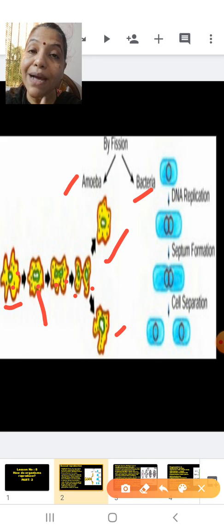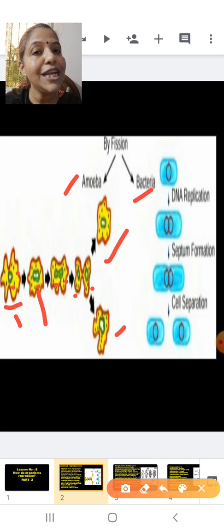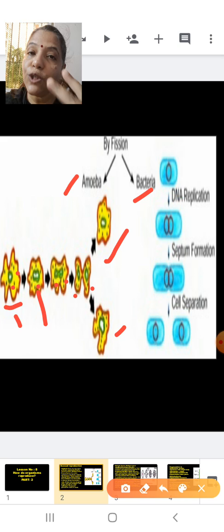And here how many parents are involved? Here only one parent is involved. So definitely it is what type of reproduction? The asexual mode of reproduction. So this is asexual reproduction in amoeba by means of binary fission, in which we saw that the nucleus divides first and later the nucleus takes up cytoplasm, resulting in the formation of two daughter